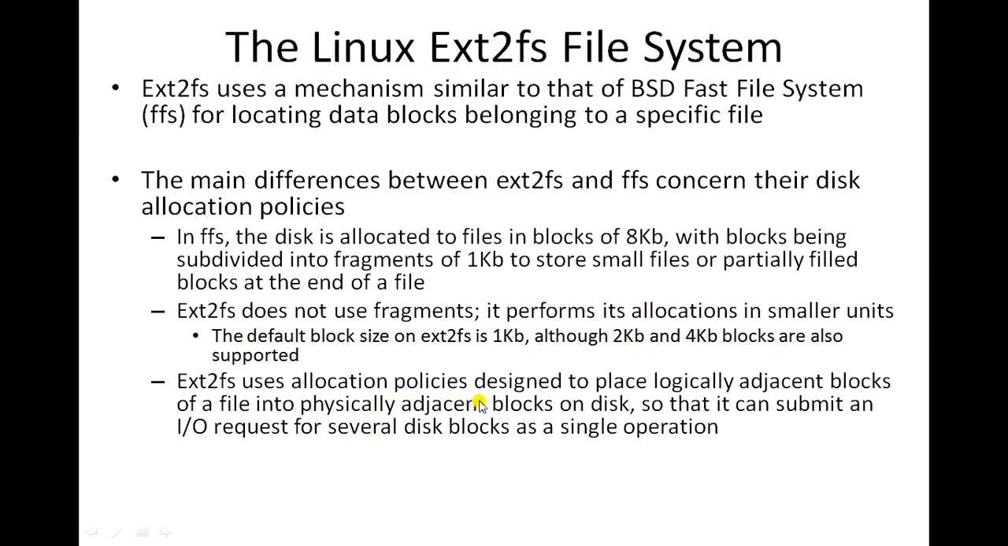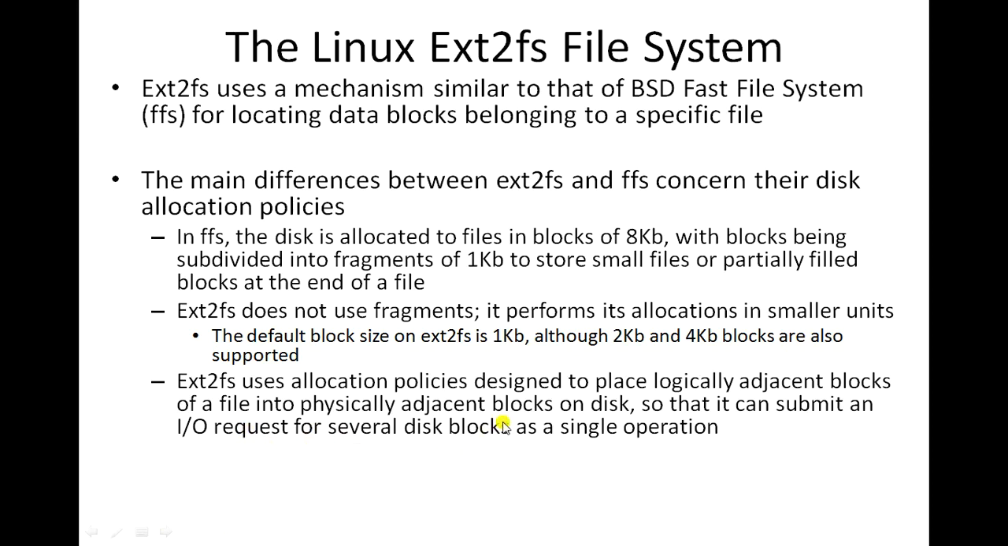Now ext2 uses a block allocation policy designed to place logically adjacent blocks. The logical file blocks which are adjacent to each other are put into physically adjacent blocks on the disk. So that is the block allocation policy adopted in the ext2 file system.